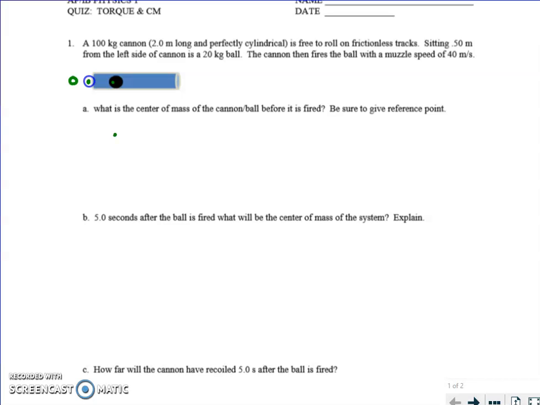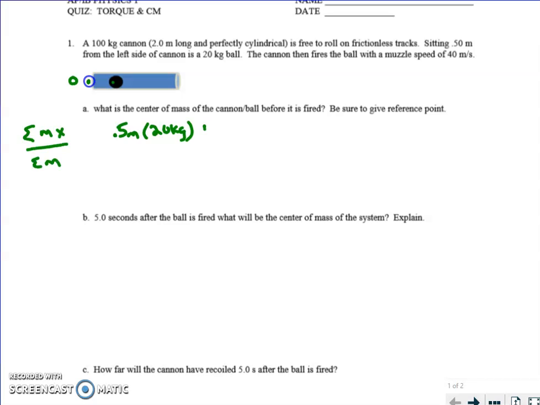So that's going to be 0.5 meters times the mass of the cannonball, 20 kilograms. Okay, and by the way, the center of mass equation is simply the individual masses times the distance, the sum of all those divided by the sum of the masses.